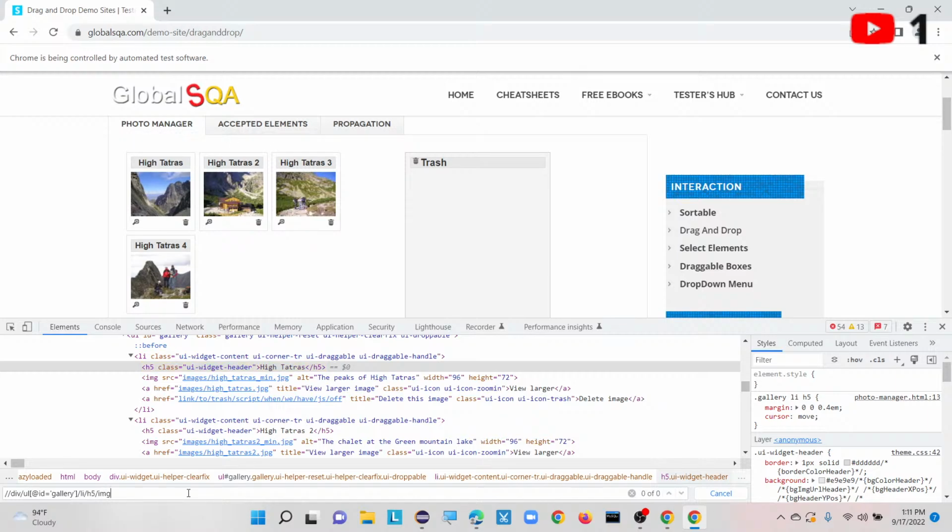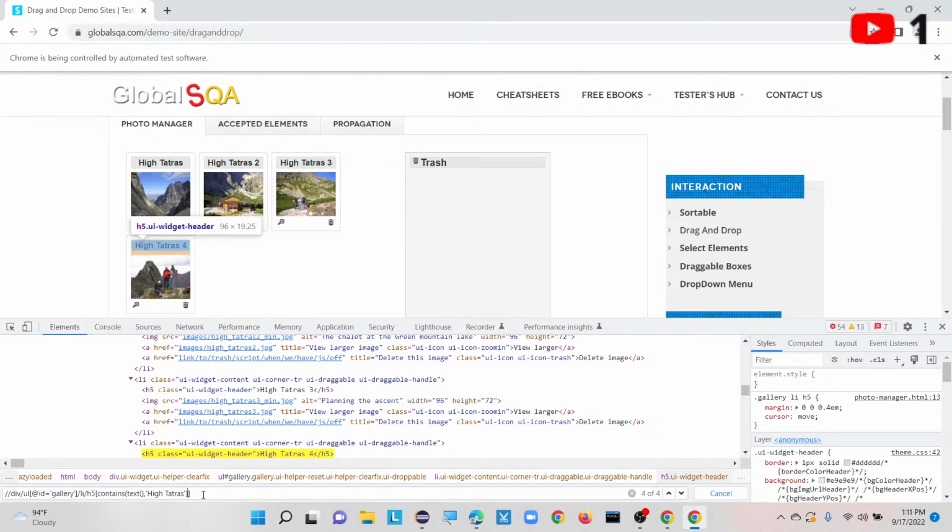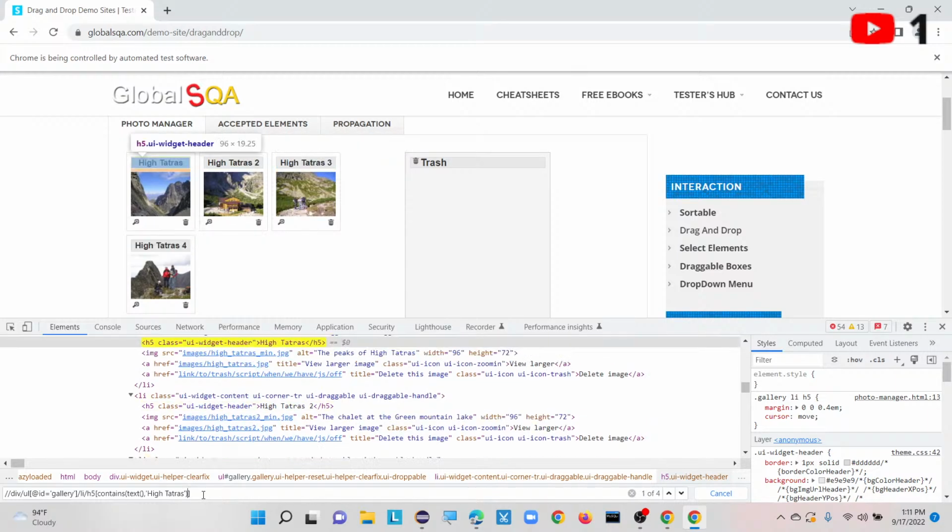Let me do Control Z. Now image is not highlighting because h5 is closing already.